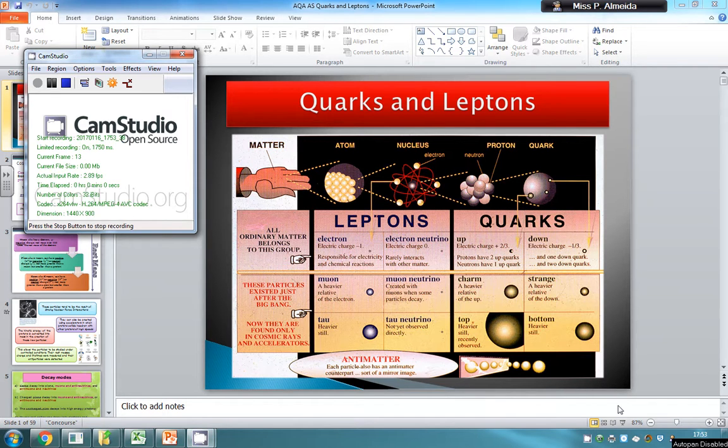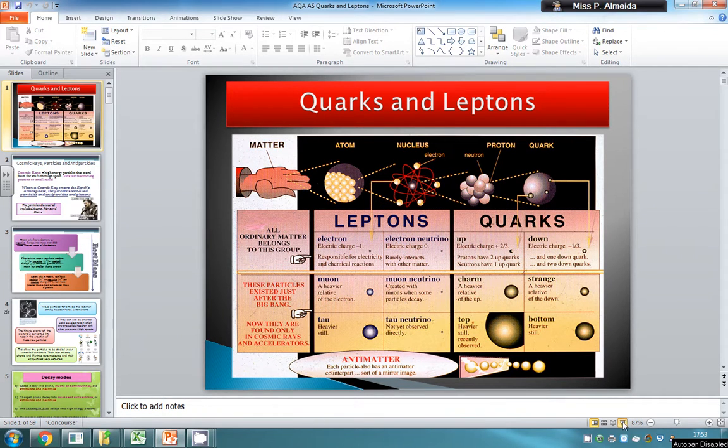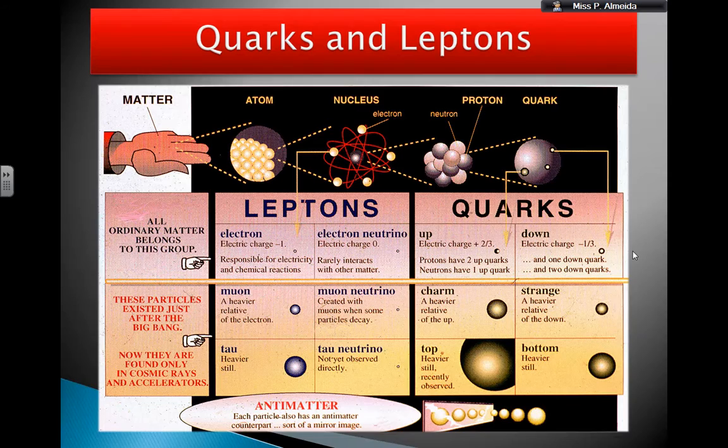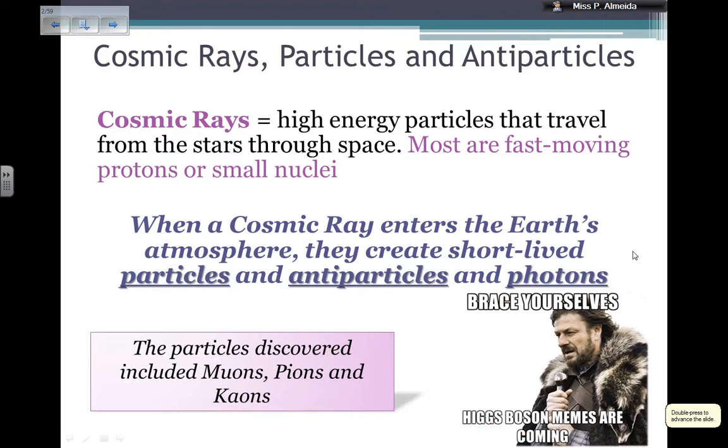Hey everyone, so I'm going to go on quarks and leptons. Actually, that's just the name of the chapter, but today I'm going to be telling you about some other particles and antiparticles and what they can decay into. So, first of all, I need to tell you about cosmic rays.